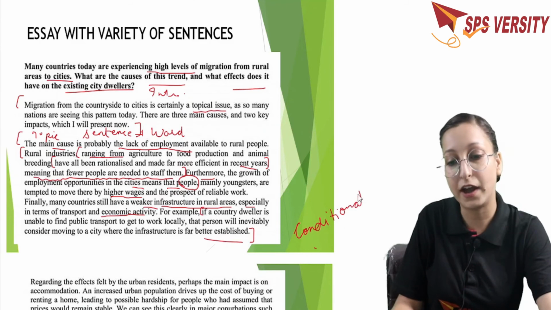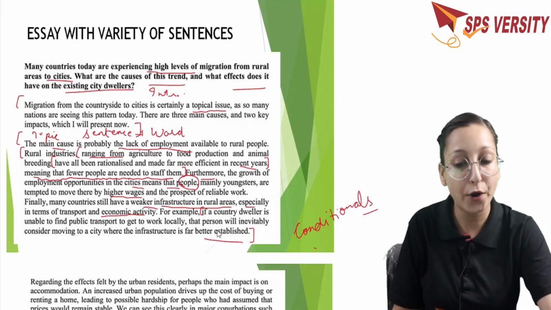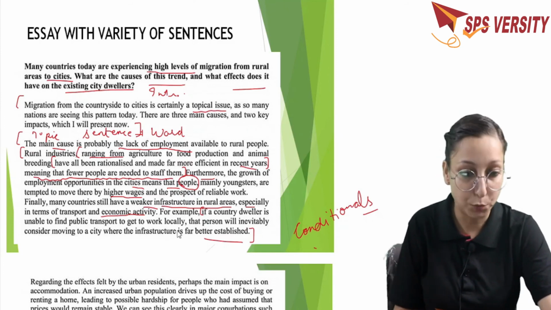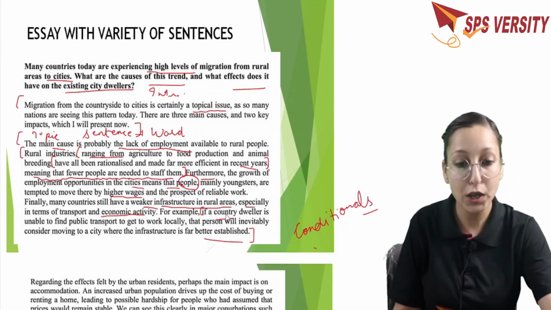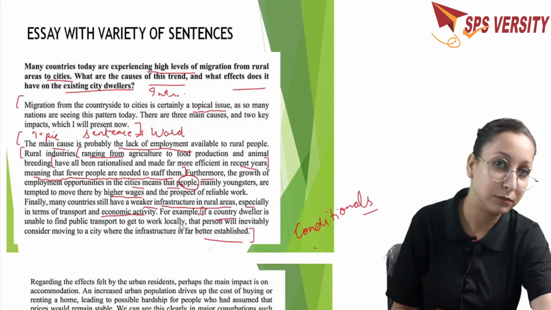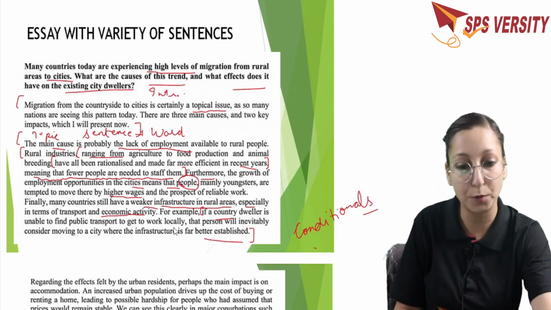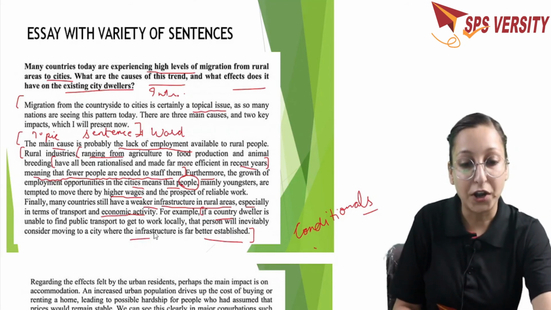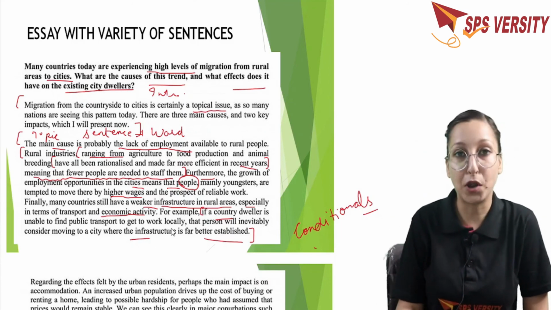This is not any kind of factual example here. This is the use of conditional here. So here the writer makes the point that if a country dweller is unable to find public transport to work locally, here country means rural area again, okay? So he is saying that if a person in a rural area has trouble going daily from the workplace to school, then that person will of course prefer to move towards the city where transport facility is much better as compared to the rural areas.